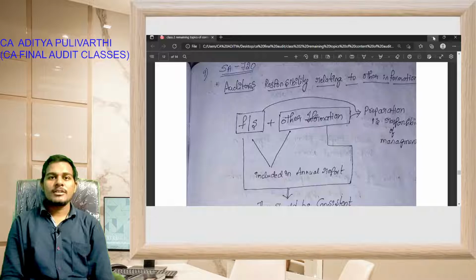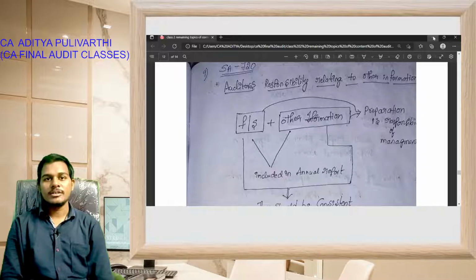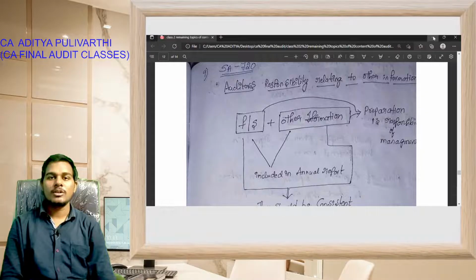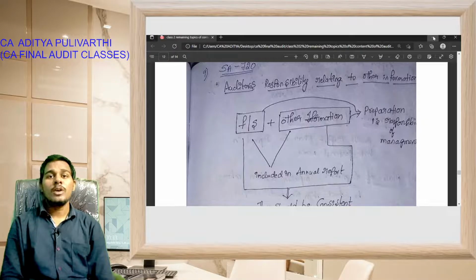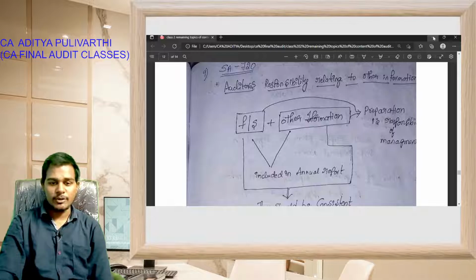Okay students, in the last class, that is in the first class, we discussed the introduction relating to audit report and contents of audit report, and SA 700, SA 701, SA 705 and SA 706. In the contents of audit report we discussed point number 1 to point number 8, and today we are going to discuss from point number 9 to point number 16. Okay students, let's start the video.